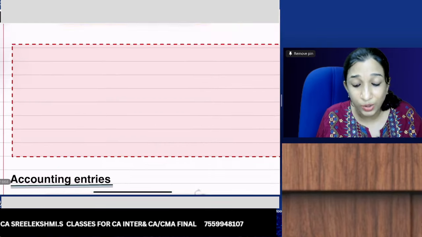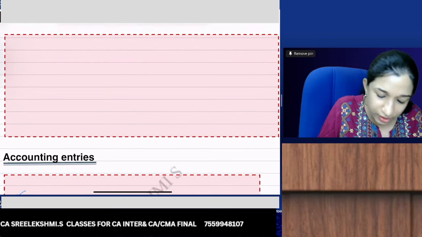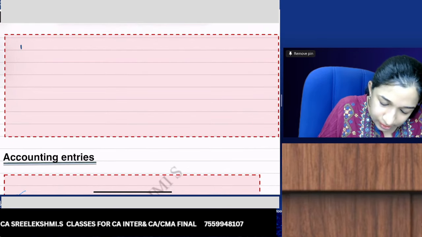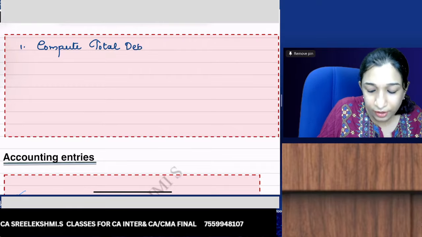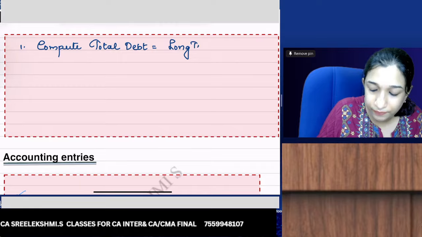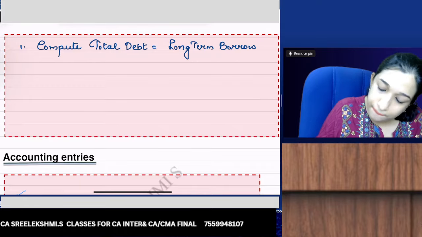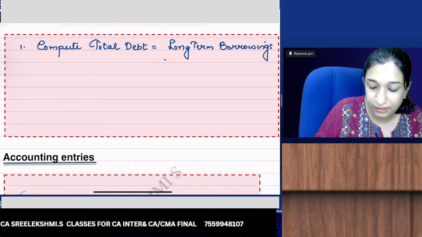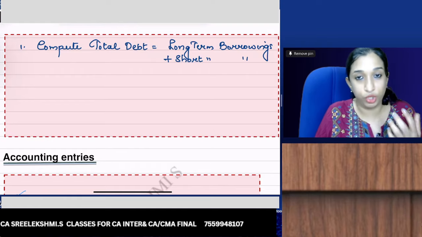What calculations are required? We are going for the easy calculation. First, compute total debt. When you compute total debt, you take long-term borrowings plus short-term borrowings, if any.